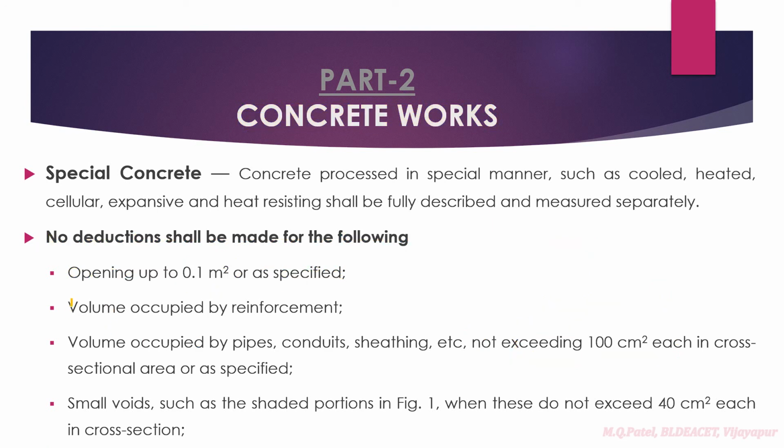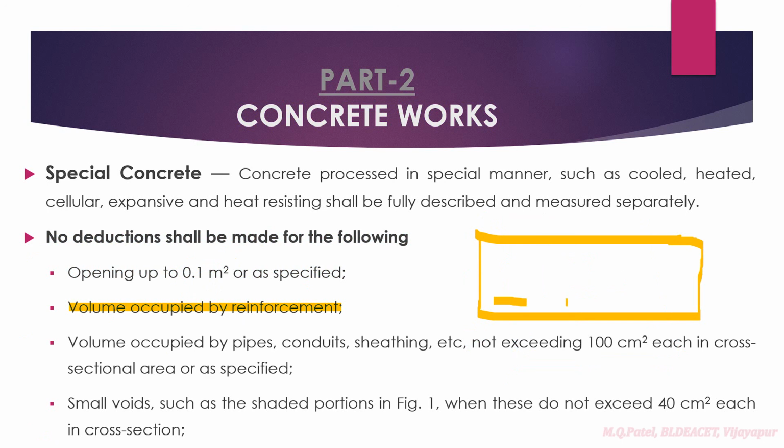The next thing is the volume occupied by the reinforcement, right? Just now I said that if you take a beam, we have top reinforcement, bottom reinforcement, extra reinforcement. When you calculate the concrete quantity, we take the whole quantity.